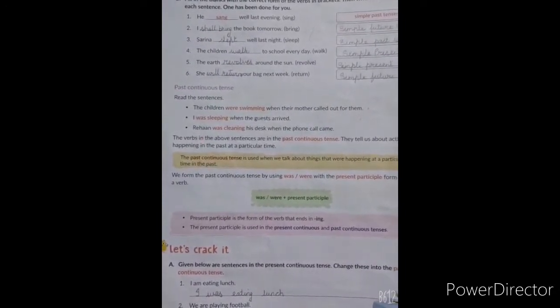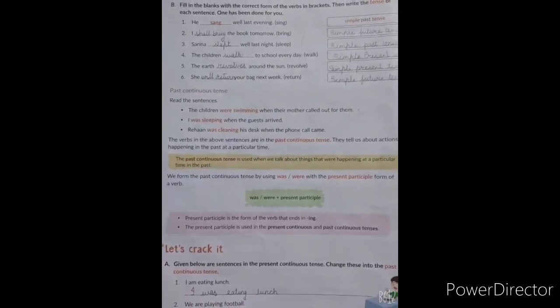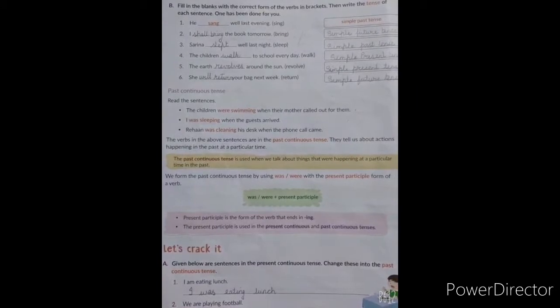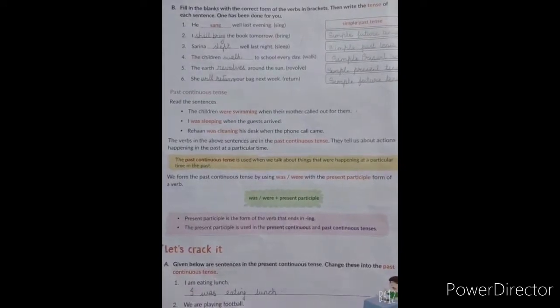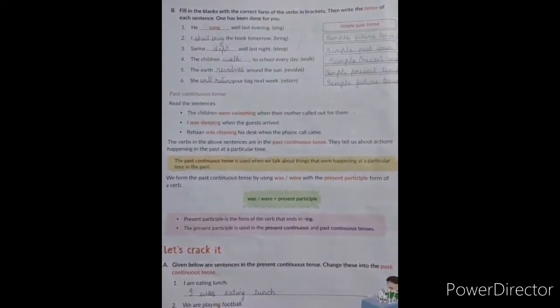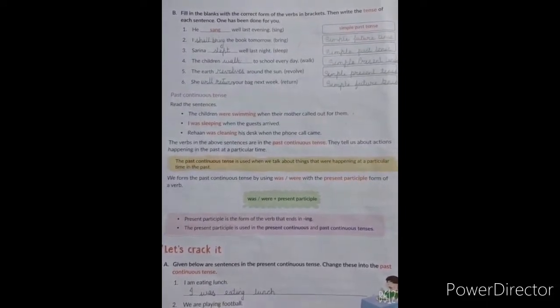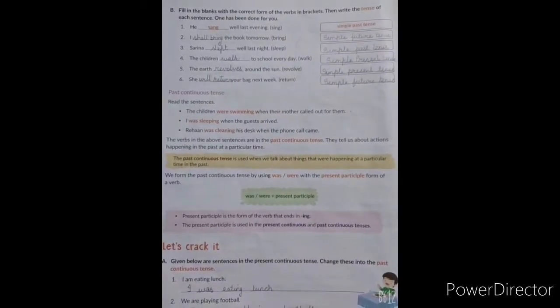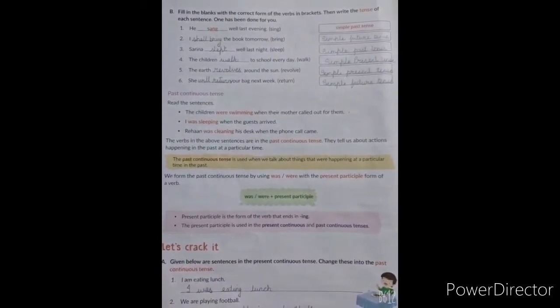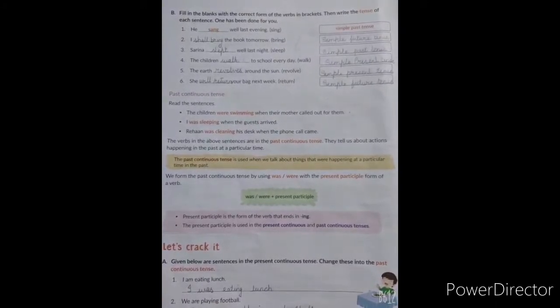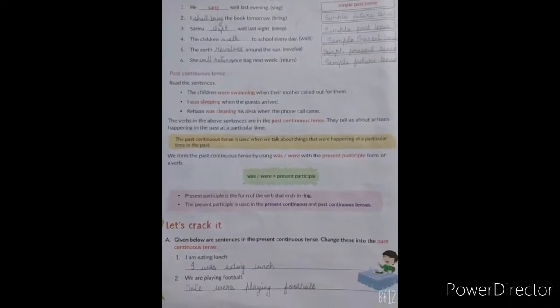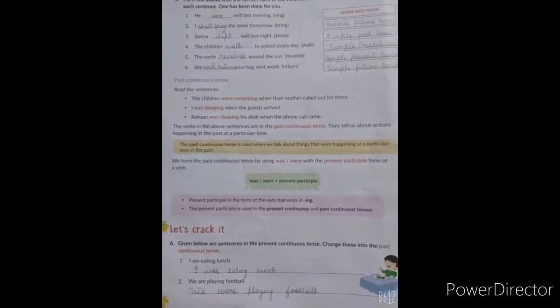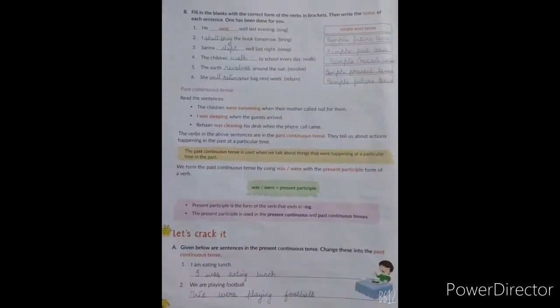It is past continuous tense. Now what is past continuous tense? The past continuous tense is used when we talk about things that were happening at a particular time in the past. And remember the structure. The structure is was with singular, were with plural, plus present participle, or in other words we can say plus verb plus ing. Now let us see the exercises. Now what we have to do, students, in this exercise? Let's crack number A. Have a look here, students.